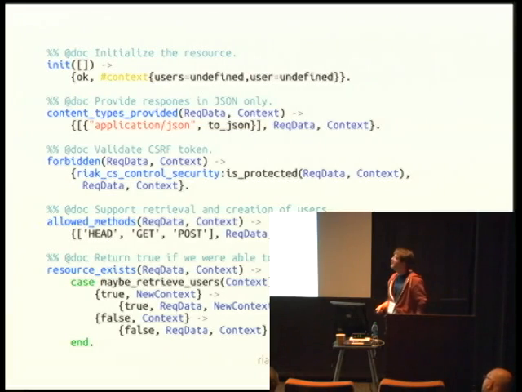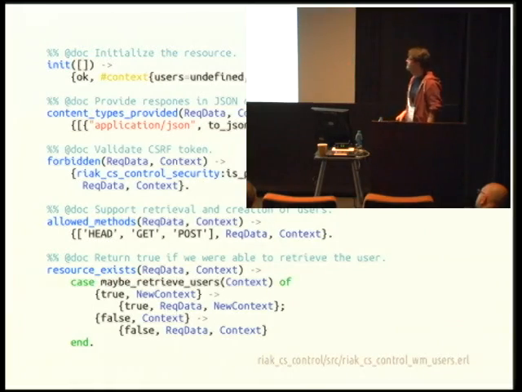With the forbidden callback here, this is going to determine if you get a 403 response. So here we call this security function to determine if the user is authorized to see that. We're going to talk about that function in a bit more detail shortly. It takes the request data and the context object, returns a boolean in the first element of the tuple, and then threads it through again. Allowed methods, same thing. If I went to do a delete, we don't support a delete, so it would fail.